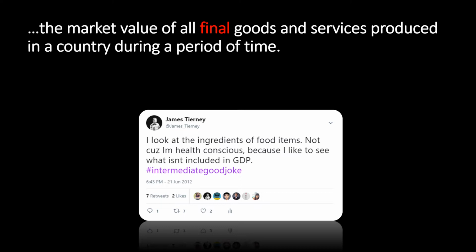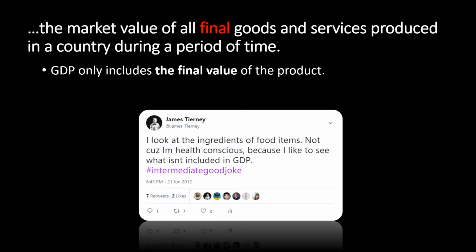The next part of this definition is that it talks about final goods and services. You can see one of these tweets that I sent out a few years ago that said, I look at the ingredients of food items, not because I'm health conscious, because I like to see what isn't included in GDP. Hashtag intermediate good joke. And what I mean by an intermediate good is something that is used in the production of another good. And so GDP only includes the final value of the product. It does not include these intermediate goods.